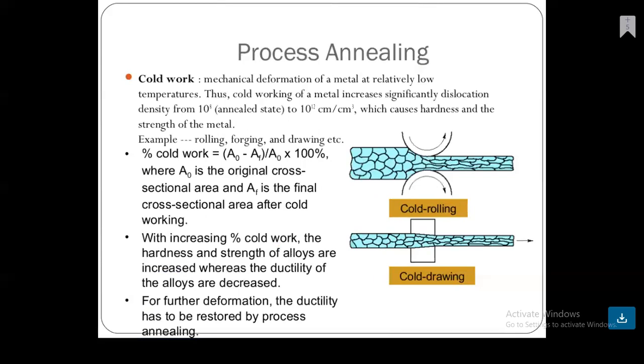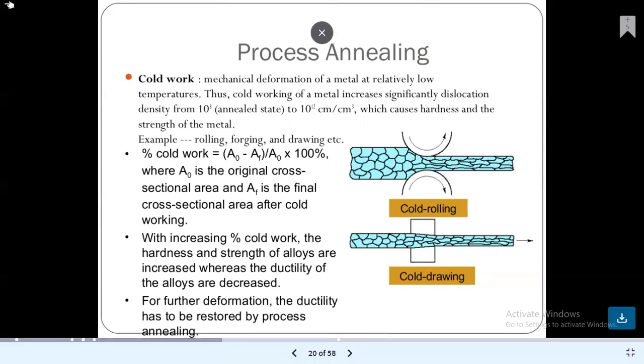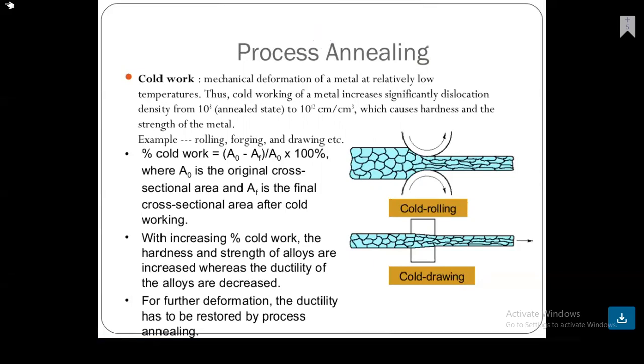Here, process annealing is shown. The cold work condition is there: mechanical deformation of a metal at relatively low temperature. Thus, cold working of a metal increases the dislocation density significantly, from 10⁸ in the annealed state to 10¹² centimeter per centimeter cube, which increases the hardness and strength of the metal. Examples are rolling, forging, and drawing, etc.